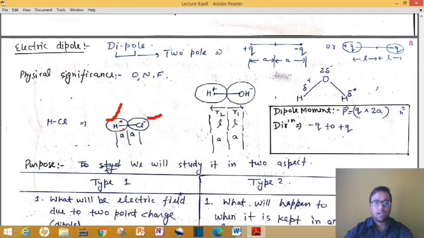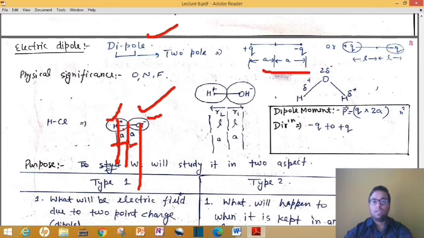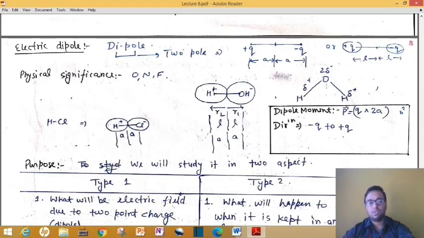So this hydrogen atom basically has radius a. As you can see, this is the radius of the hydrogen atom, and this second a is the radius of the chlorine atom. We always consider both similar. That's why in a dipole we always take this distance a, and this positive and negative charge is the charge of these ions.